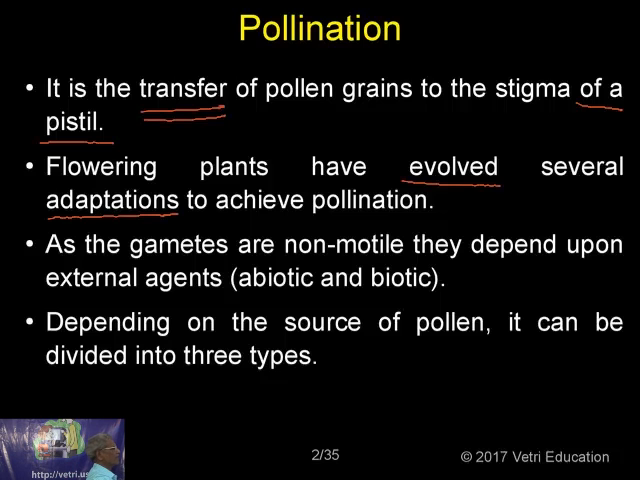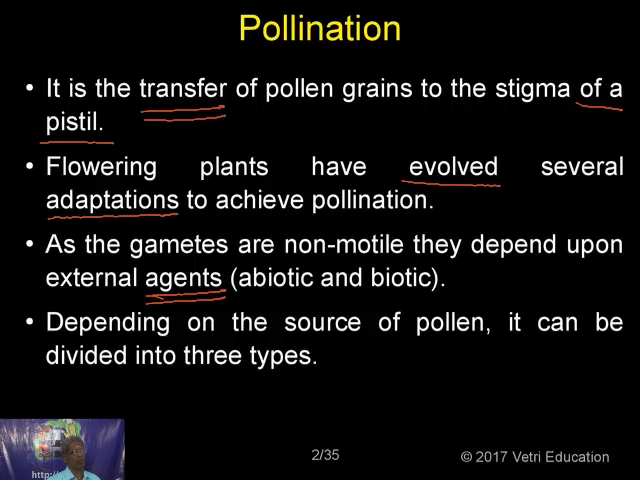So flowering plants have evolved several adaptations to achieve pollination. As the gametes are non-motile, they depend on external agents. So these agents are very important. This plays a key role in the topic of pollination. Anything could be a pollinator. Even a human being can be a pollinator. He could be an agent. Mainly insects are doing the pollination.